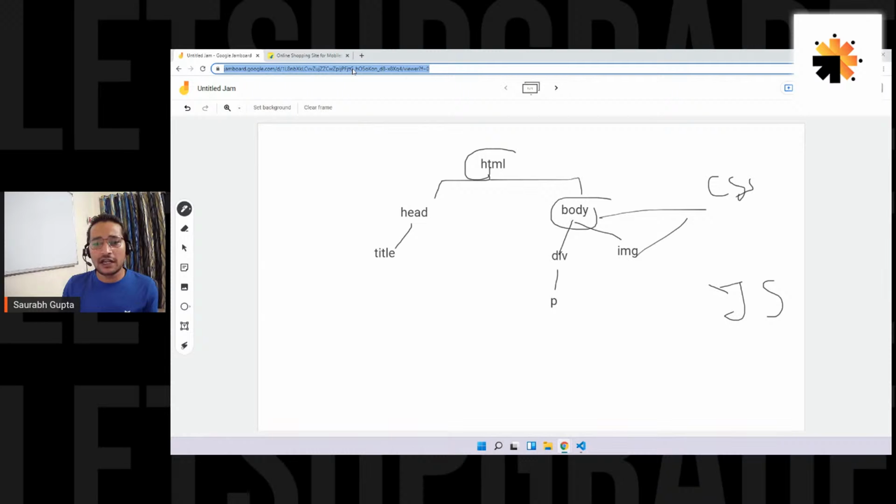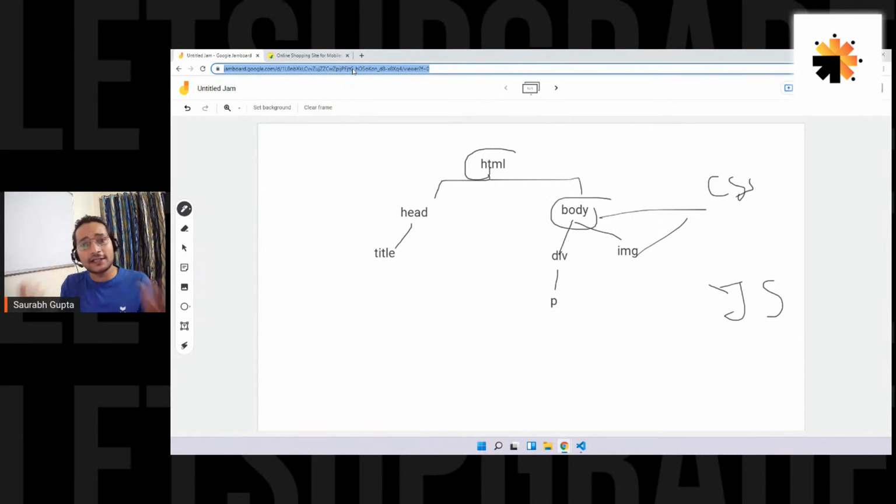Can we have multiple script tags? Yes, yes, yes. You can have 100 script tags depending on the work. Can I write a script tag after the body? Yes, it will work there, but that's not a good practice. Are you understanding the point? There are some practices, some standards that you have to follow.